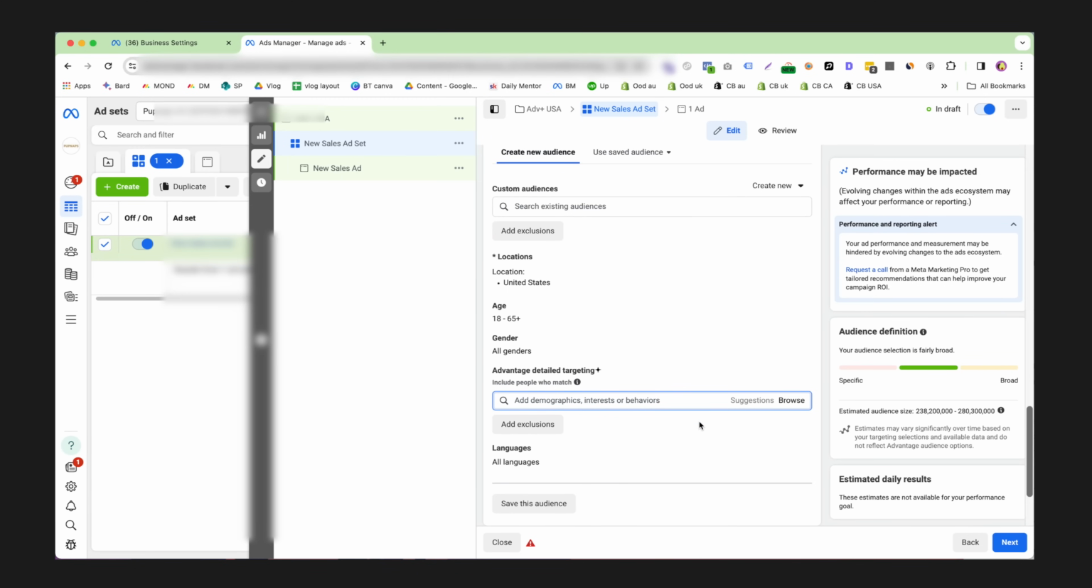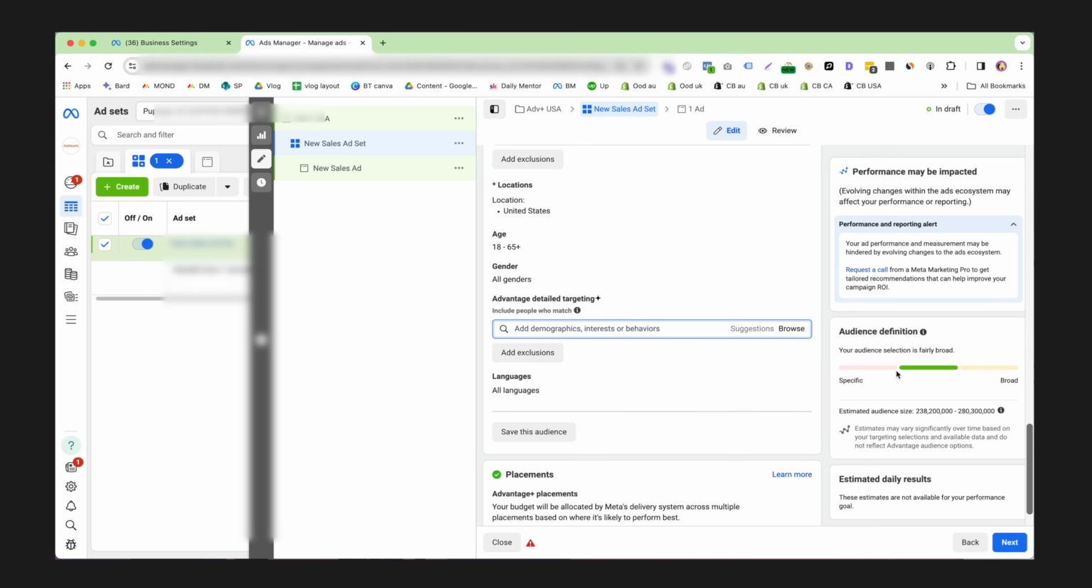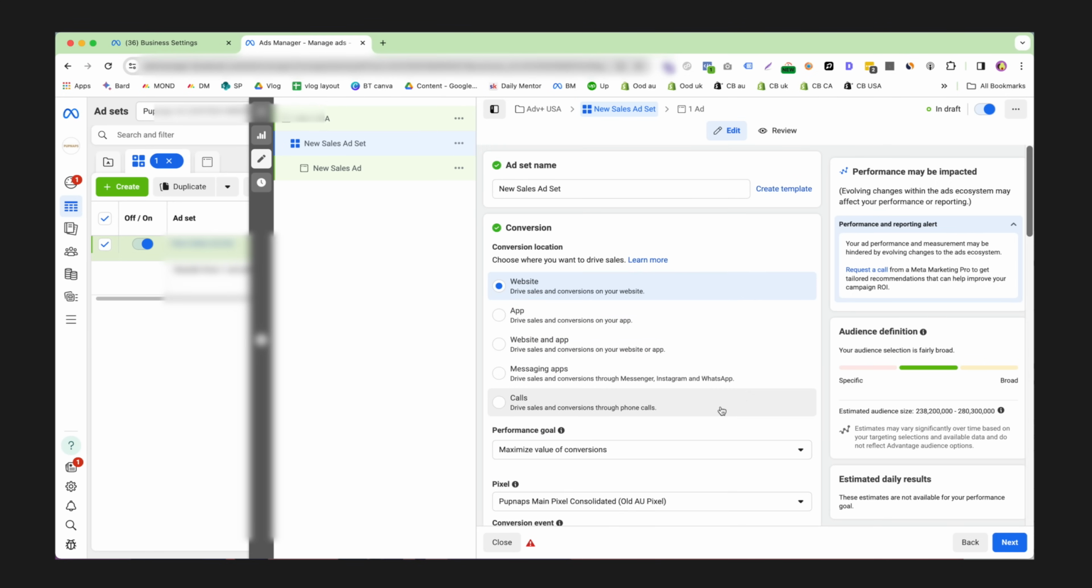But this is another thing that changed in the iOS update. Because Facebook knows less about the customers, this has become less reliable. And we would much rather give Facebook as much optionality as possible to find the right customer. So I want you to leave this all blank. This is officially a broad audience. And that's it. How easy was that?